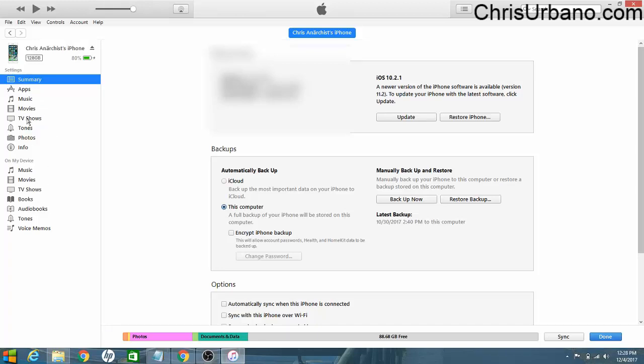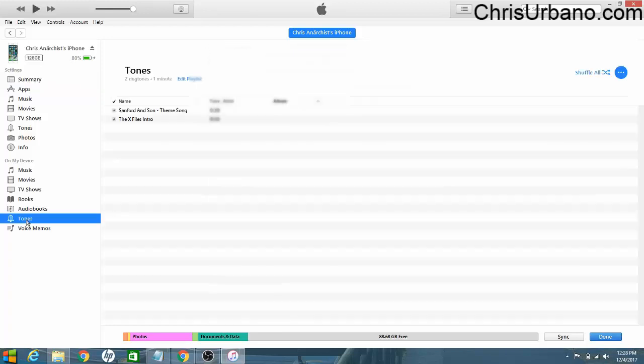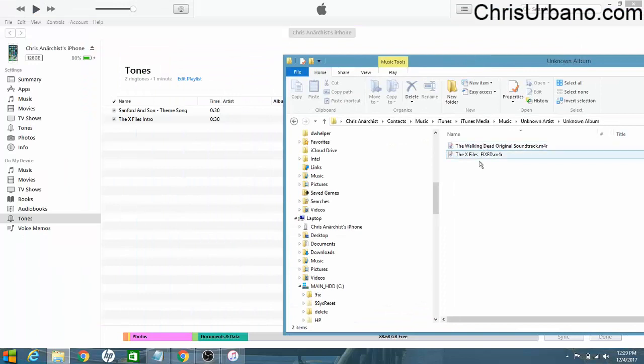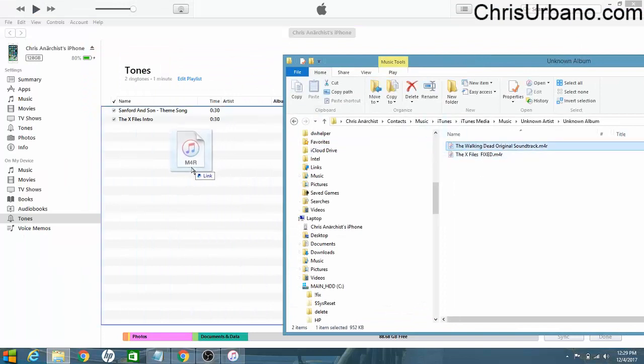Here you'll have all of your settings and what's on your device. What we're going to do is click on Tones. You'll see that I already have Sanford & Son and the X-Files theme, but now I want to add the Walking Dead. So I'm just going to drag it over.